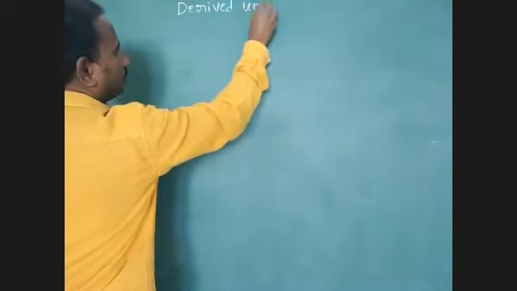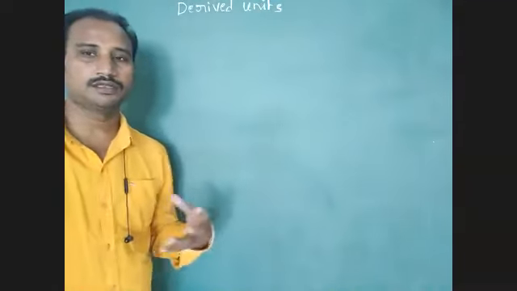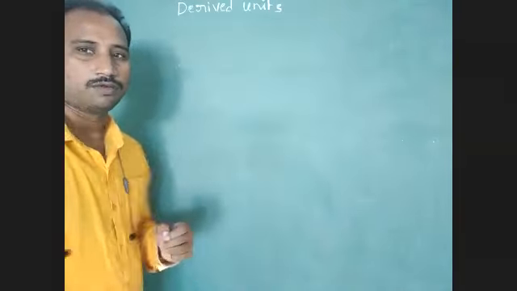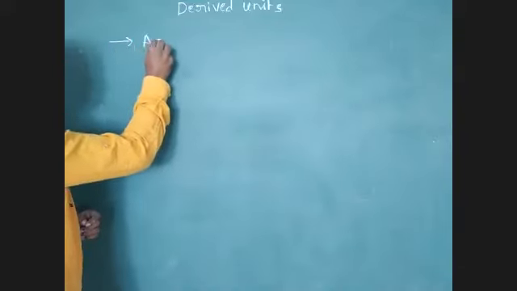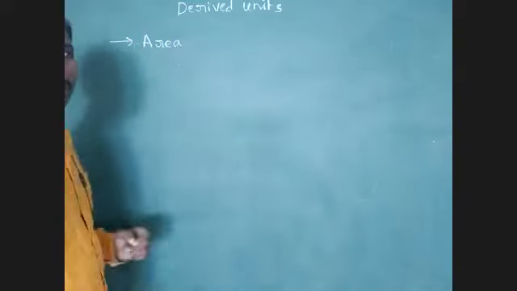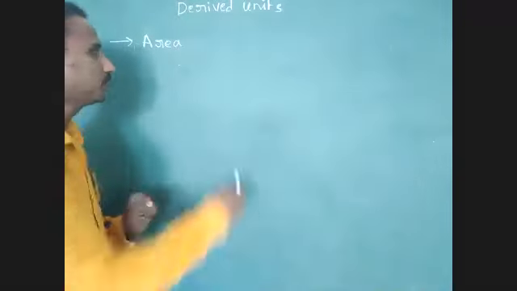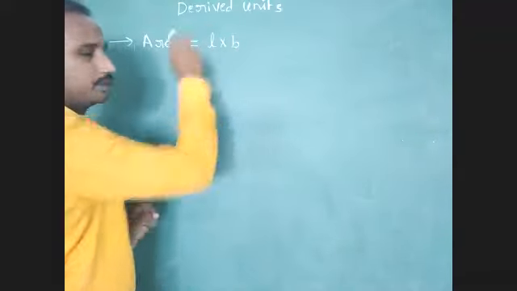Derived units. What are the derived physical quantities we discussed before? First one, area. What is the fundamental formula of area? Area equals length into breadth.